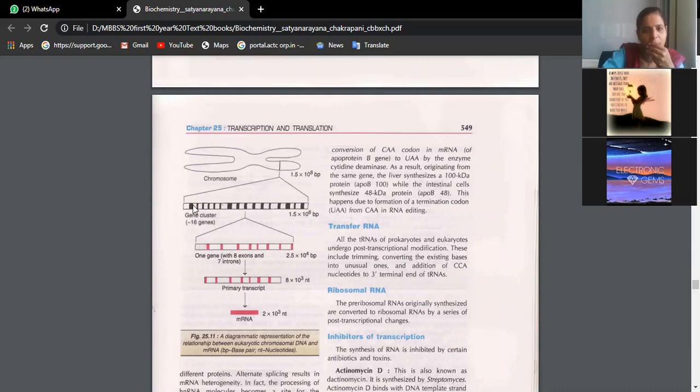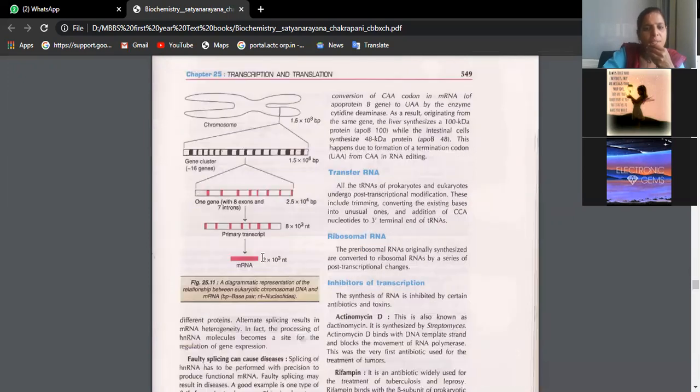This has been drawn in detail, as though it is drawn under a microscope. You have gene clusters, and the size of these genes is 1.5 into 10 to the power of 6 base pairs. Now see here, in this also only this particular area is being read, one gene. This is a gene cluster, around 16 genes you have. Only one gene is being read.